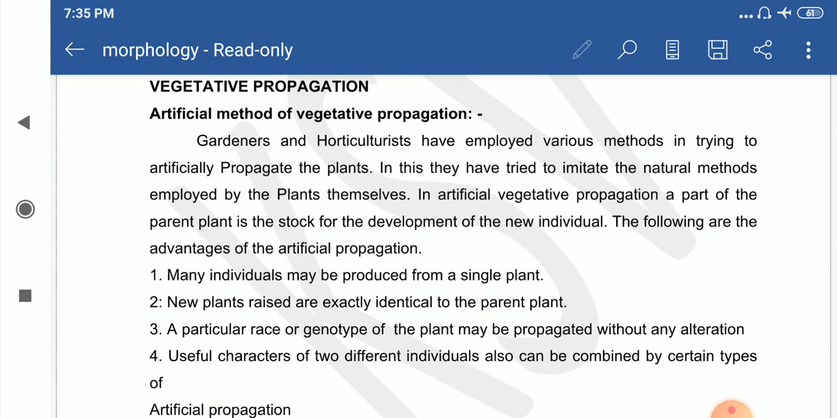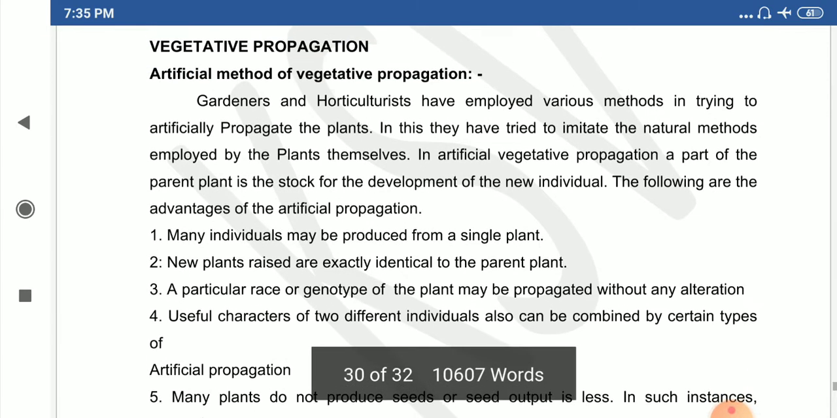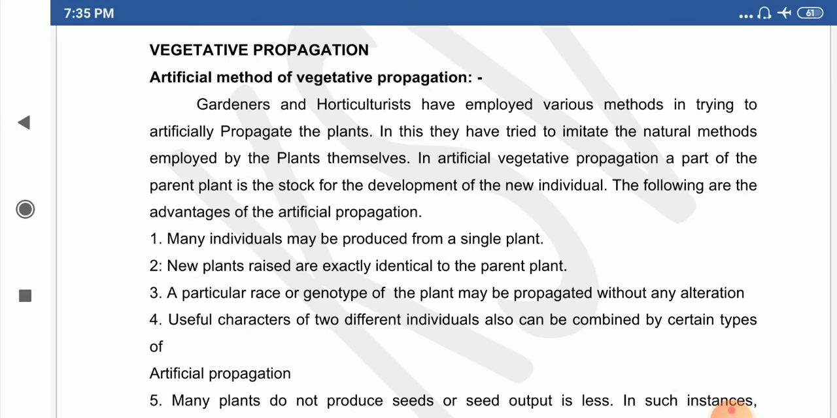Generally the plant is grafted or developed by different techniques, and those techniques are called vegetative propagation techniques. In vegetative propagation, the asexual mode of reproduction is involved in plants. Here the stock plant and the scion plant are taken for grafting purposes. First, let us look at the advantages of vegetative propagation.